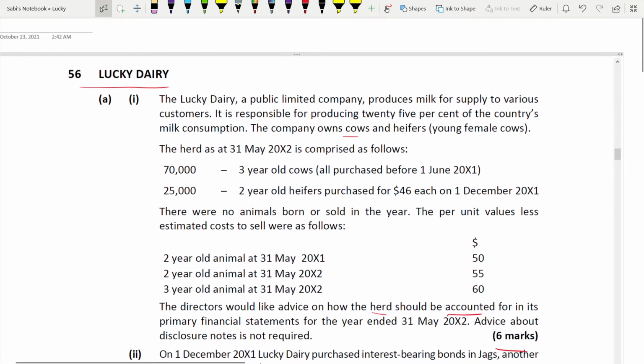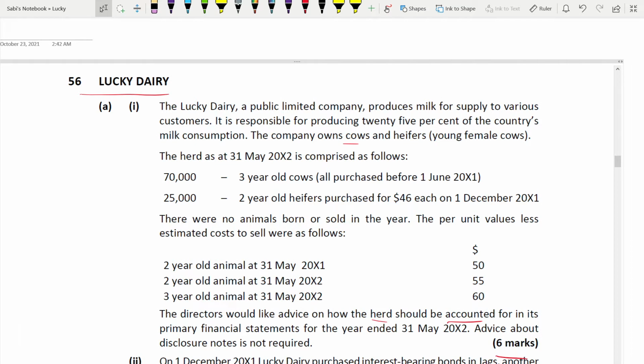The Lucky Dairy, a public limited company, produces milk for supply to various customers. It is responsible for producing 25% of the country's milk consumption. The company owns cows and heifers. Heifers are young female cows. The herd as of 31st May 2002 comprises 3-year-old cows and 2-year-old heifers, that means the young female cows, all purchased before 1st of June 2001, and these were purchased for 46 each on 1st of December 2001. Okay, this is before 1st of June 2001.